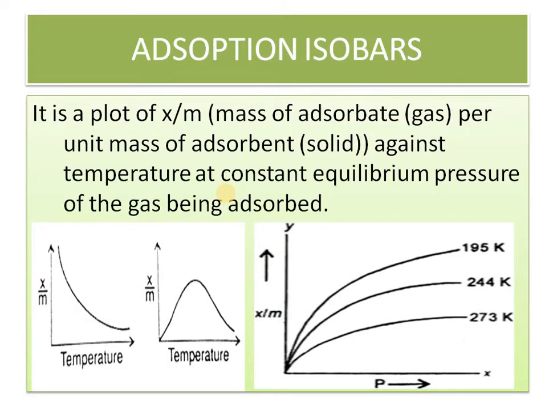Next is adsorption isobars. Iso means same, bar means pressure. Pressure is the same. Now we are going to measure the temperature effect on the rate of adsorption, that is x/m. Now you see the two curves: in the first, x/m decreases with temperature, and in the next, x/m first increases and then decreases. Earlier we discussed these are the curves for physical and chemical adsorption. As temperature increases, physical adsorption decreases, and chemical adsorption first increases then decreases.